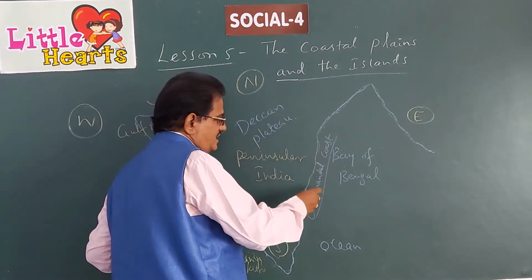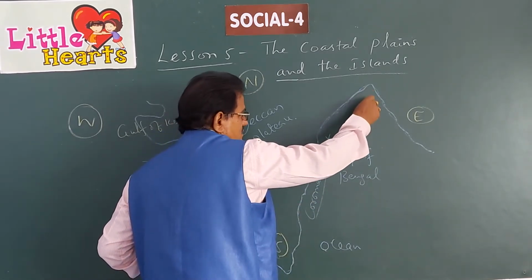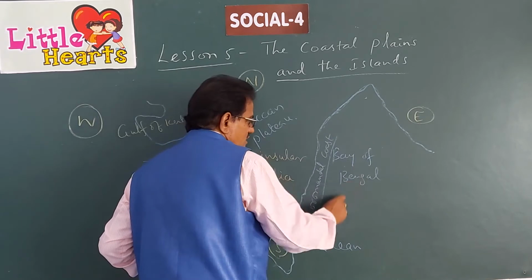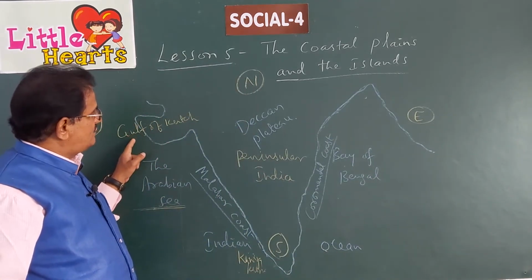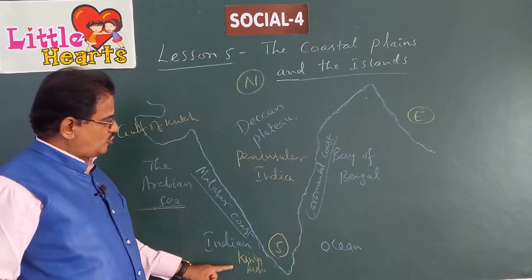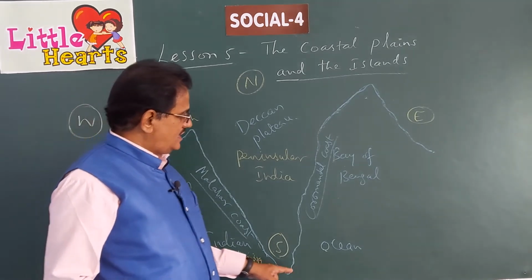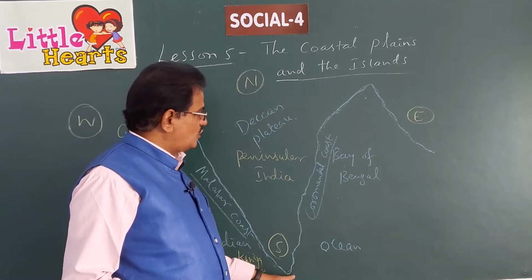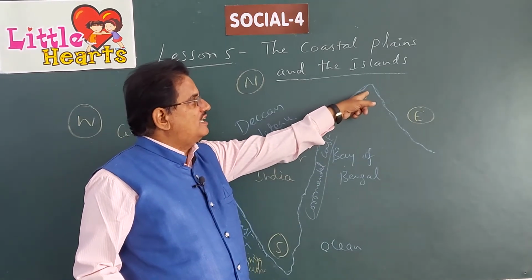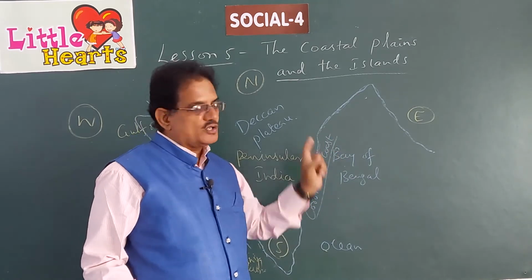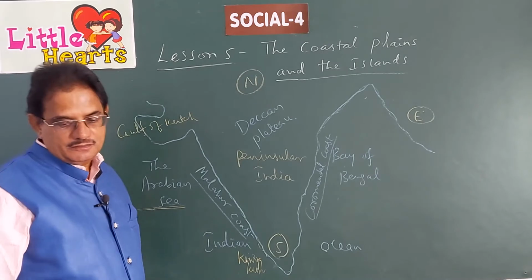The coastline which extends from the Gulf of Kutch to Kanyakumari in the south is known as the Malabar coast, and the coastline which extends from Kanyakumari in the south to West Bengal in the north is known as the Coromandel coast. The Coromandel coast is along the Bay of Bengal, and the Malabar coast is along the Arabian Sea.